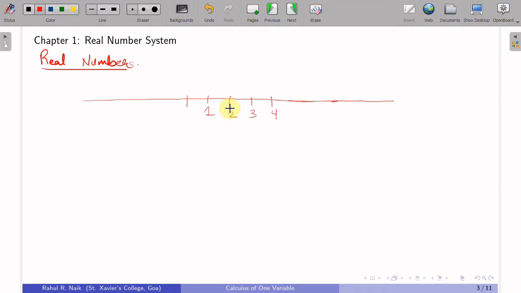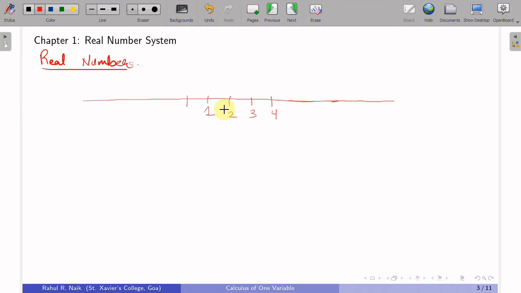Now, why are these basic, and why were they introduced first? Because these are very elementary. In our day to day life we use natural numbers. Suppose someone wants to know their final score in the paper Calculus of One Variable, it is going to be a natural number, except if he or she scores 0, which is difficult to score.